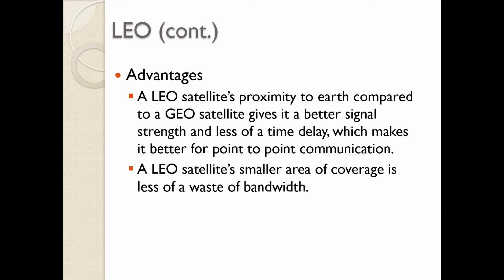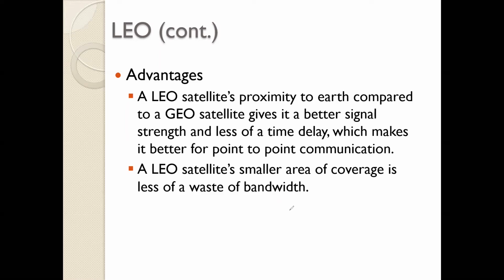And that was leading to the complexity. One more advantage was that since the satellite was at a very low altitude, the time taken for the signal to travel to the satellite and back to the Earth station was very small. So the time delays, which were a problem in GEO, are also removed, and they have a small coverage area and less wastage of bandwidth. This point I just want to explain: what do I mean by the wastage of bandwidth?